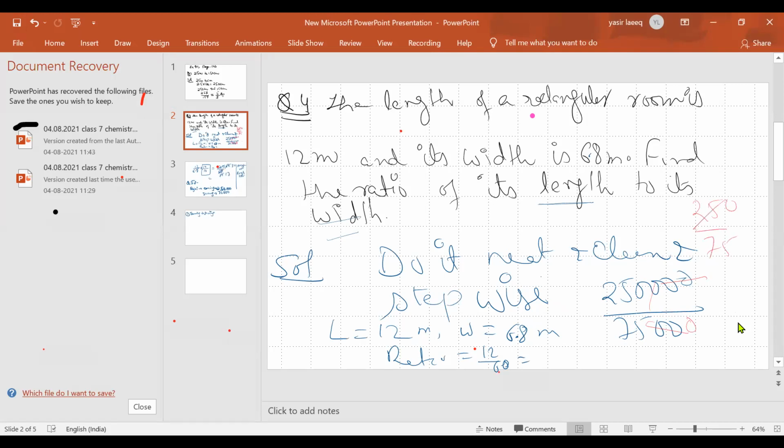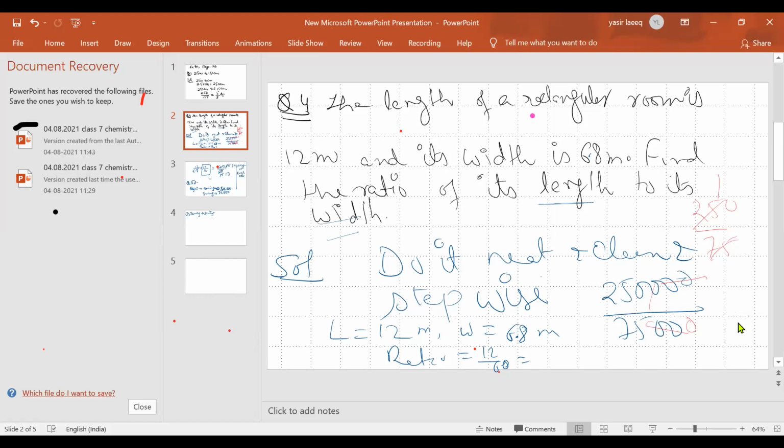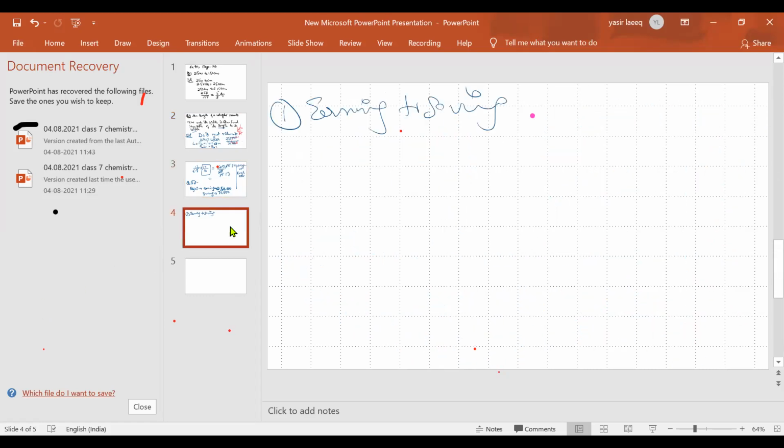It will be divided by 5 and divided by 5. When you divide it, you will get 30 upon 17. 25 once is 25 and 25 three times is 75.